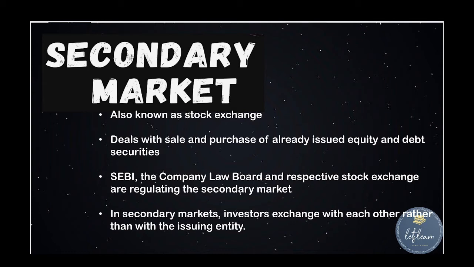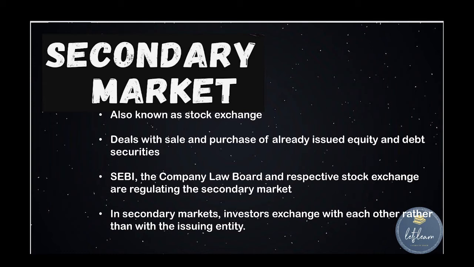Okay. Then the primary market for a security comes to an end when the subscription list is closed and the allotment is done. It means that the primary market for a security exists only for a limited period. But in secondary market, they have a long and continuous existence because the securities are bought and sold continuously.